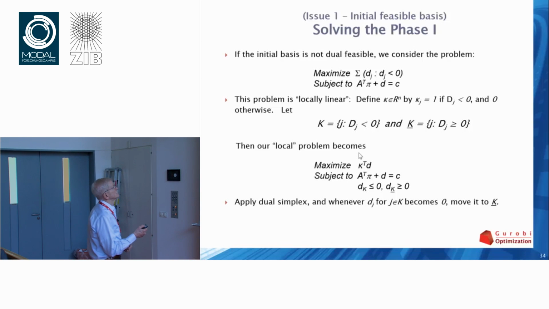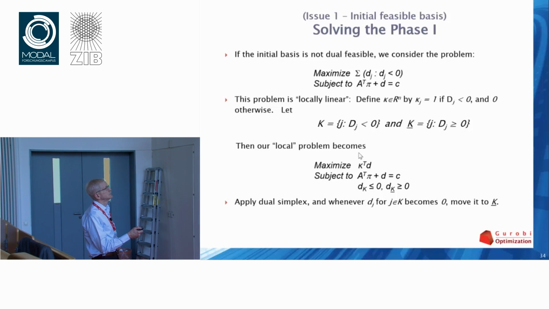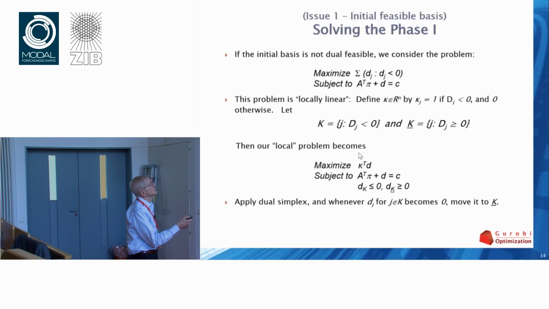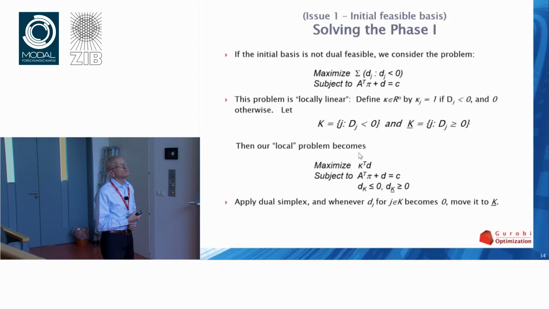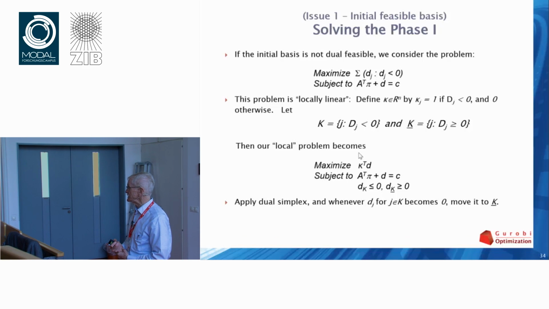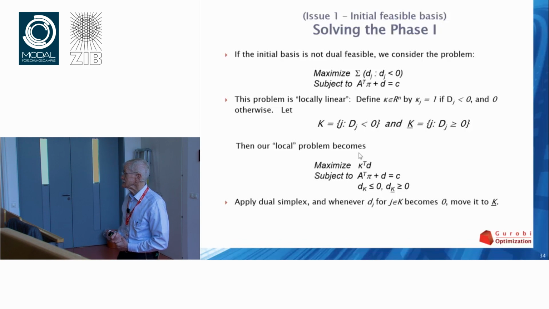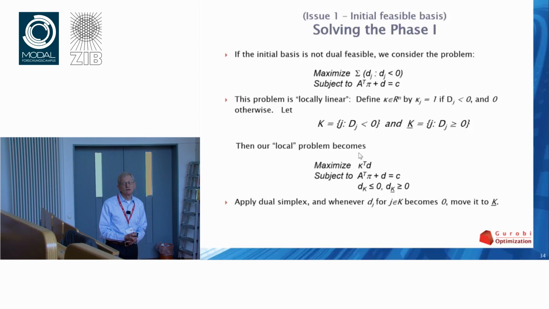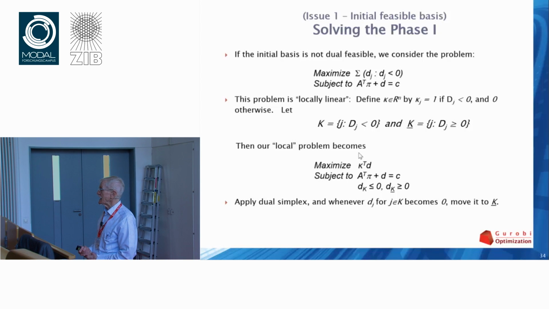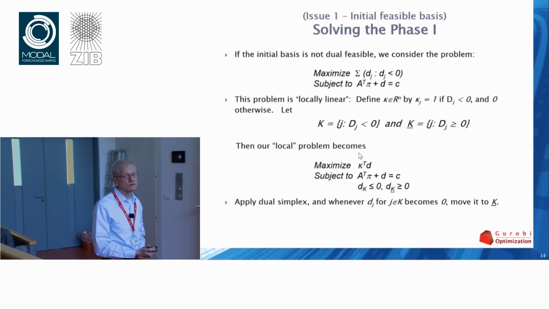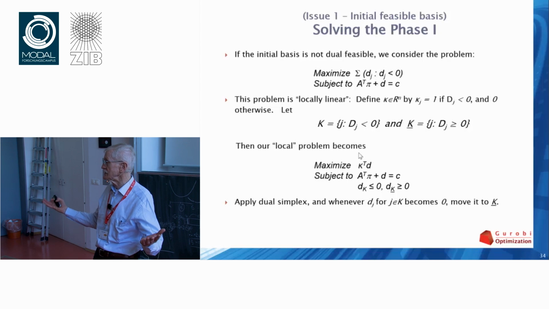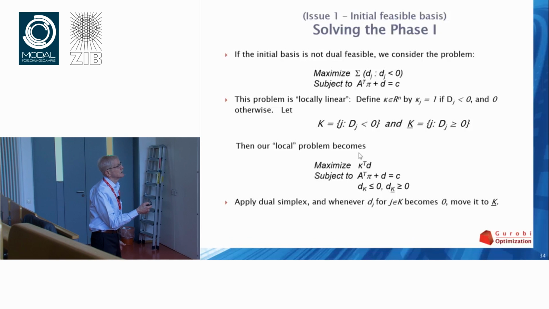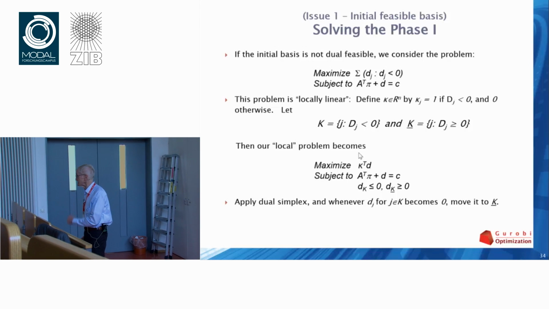It simply says, take the constraints of the dual and maximize over the solutions to those constraints the sum of the negative entries from d_j. The biggest that can be is 0, obviously. And if it is 0, all of the d_j are greater than or equal to 0, and therefore I've found a feasible solution to the dual. So if I optimize this, I will get a feasible solution to the dual or prove that none exists.